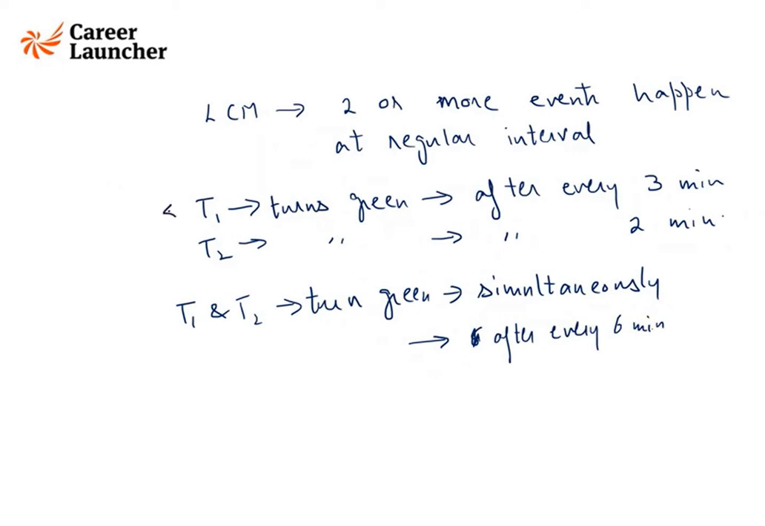Okay, you can see that this will turn green after 3 minutes, then 6, then 9, then 12, and so on. This will turn green after 2 minutes, 4, 6, 8, 10, and so on. So we can see that both will turn green after 6 minutes. So whenever events happen after regular intervals, we apply LCM.